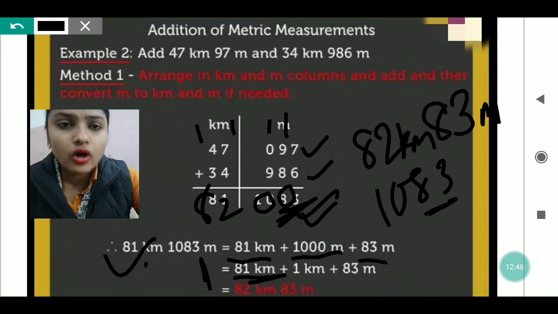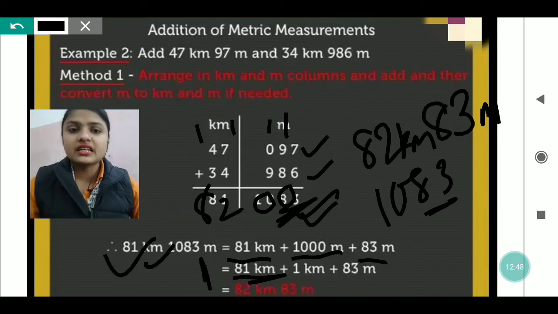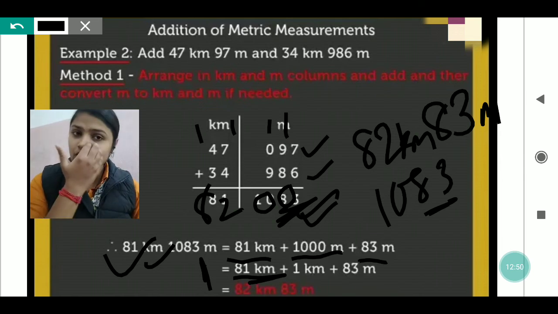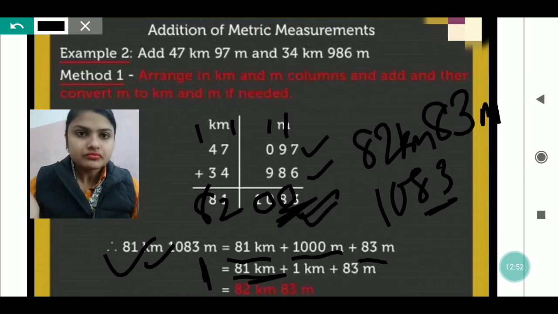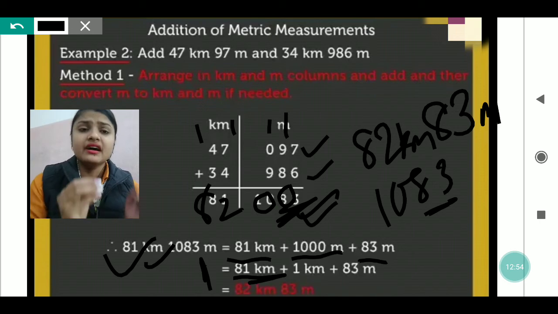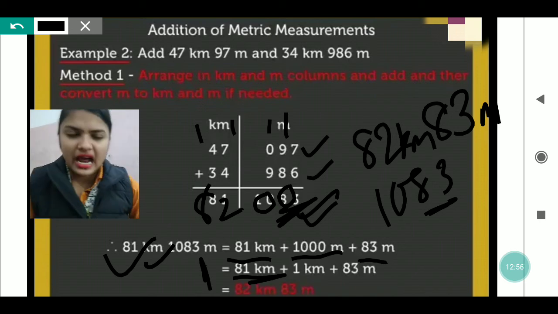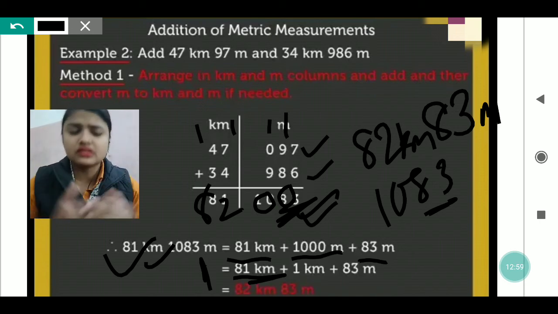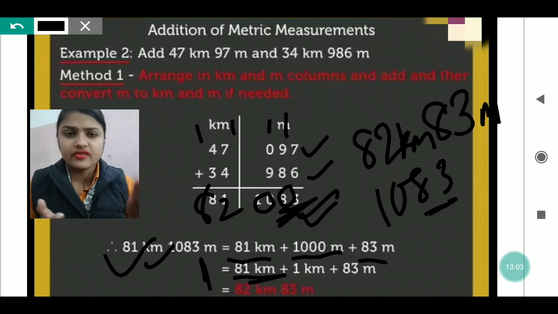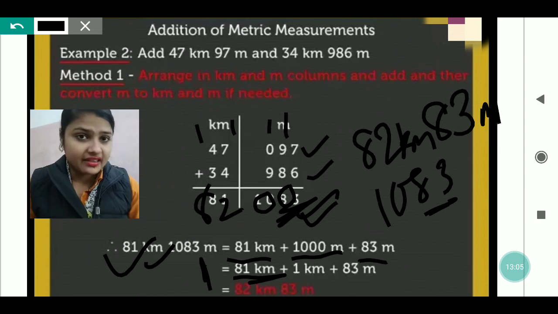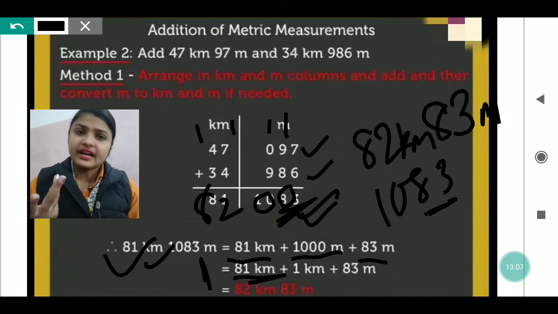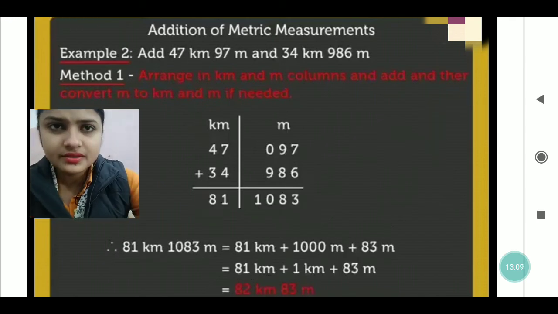This one is a little bit complicated, as first you have to separate here, then convert, and then add. I think it's lengthy also. So simply, the simple addition which we used to do, in the same way we will add the meter column, then the kilometers column, and then we will get our answer. Simple way it is.